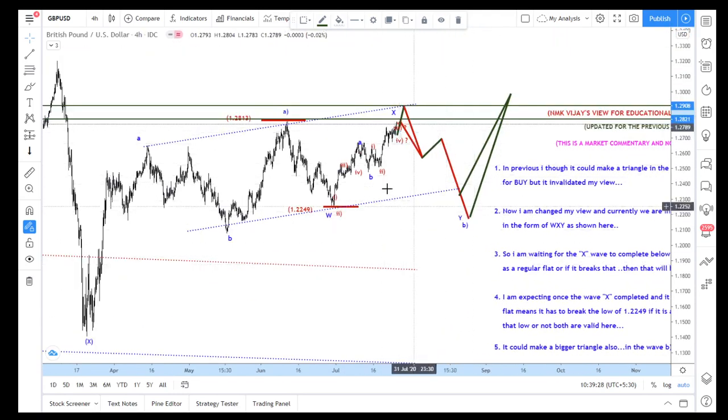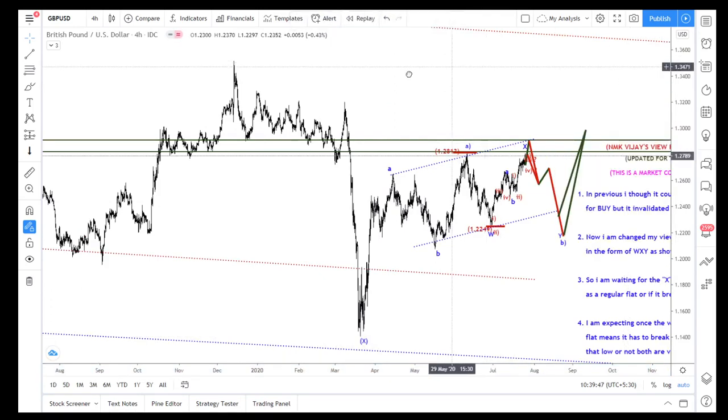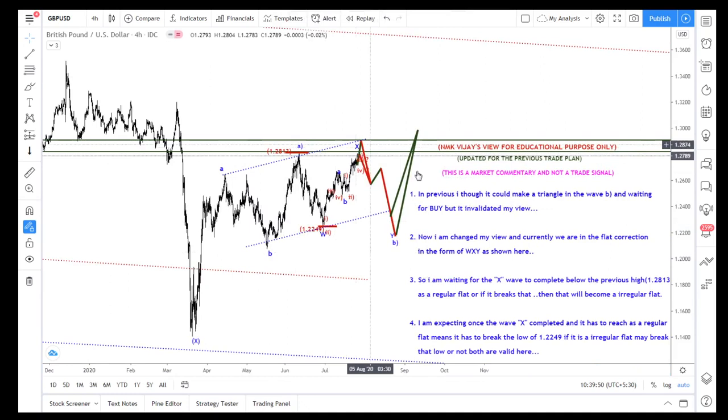So this time I'm expecting a little bit messy or overlapping waves, but the correction wave has to happen here. Once this W here is X, I'm expecting a Y wave to 1.36 in future. So right now I'm expecting a Y wave to the downside. If it is an irregular flat, it won't be much overlapping or messy. But if it is a regular flat, it will take a five-wave quadratic structure, and it may be a deeper correction to 1.16 also.